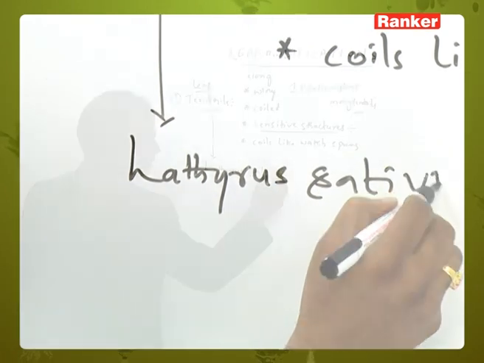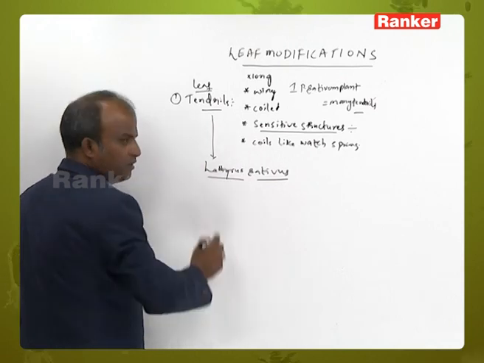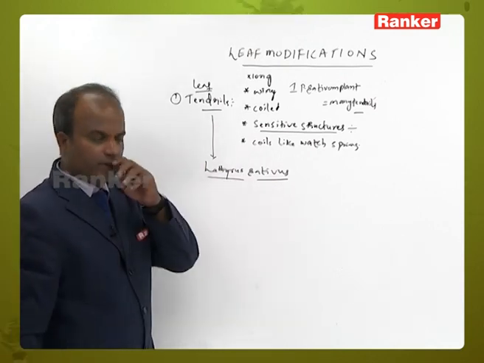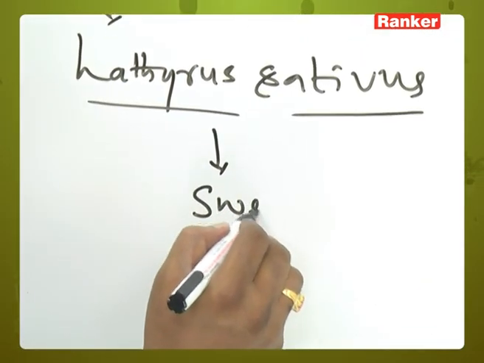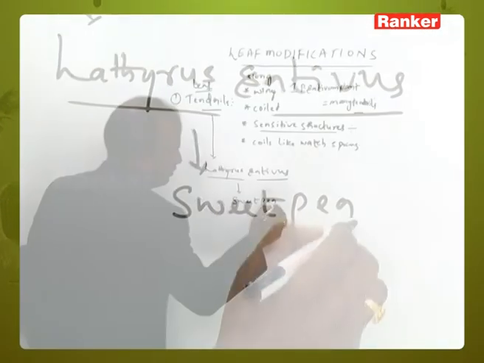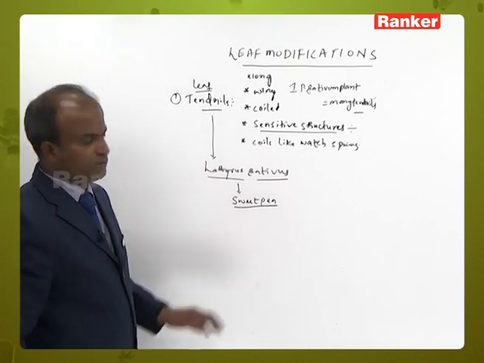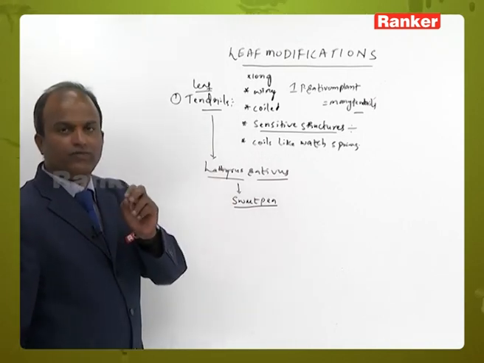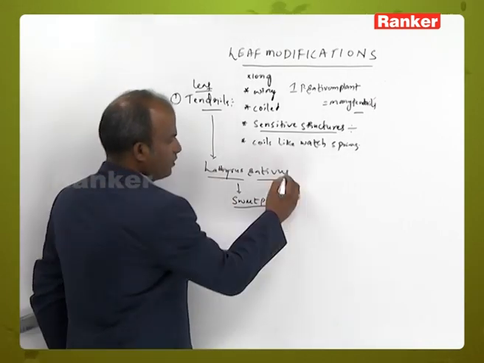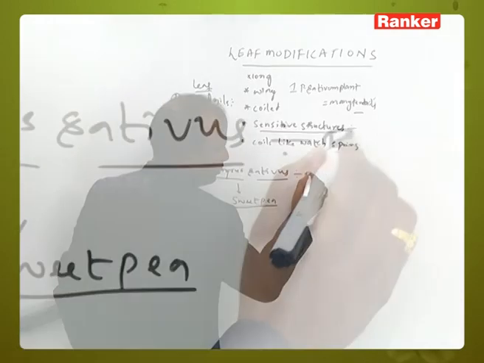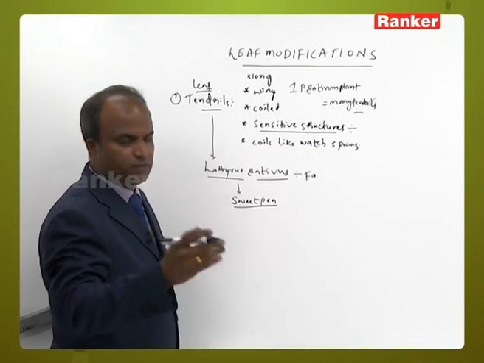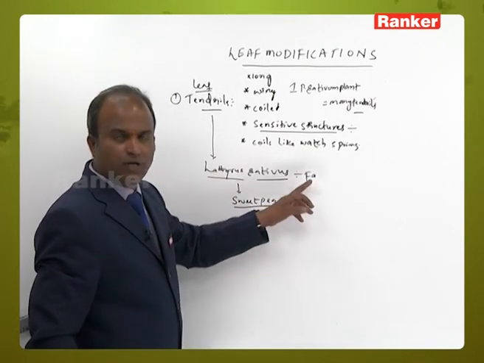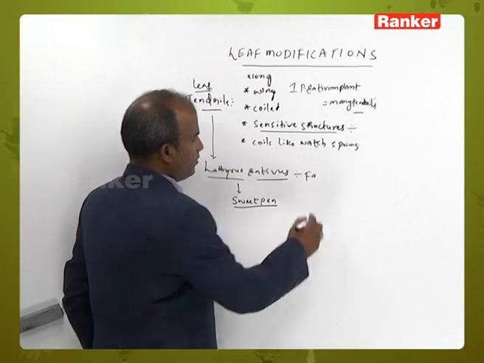Another example for leaf tendril is Lathyrus sativus. What is the common name of Lathyrus sativus? It is sweet pea. And which family does it belong to? As Pisum sativum belongs to Fabaceae, Lathyrus sativus also belongs to Fabaceae.